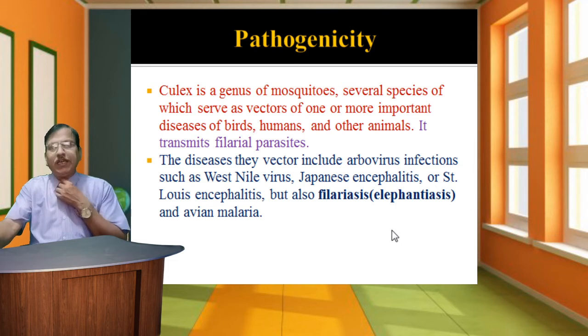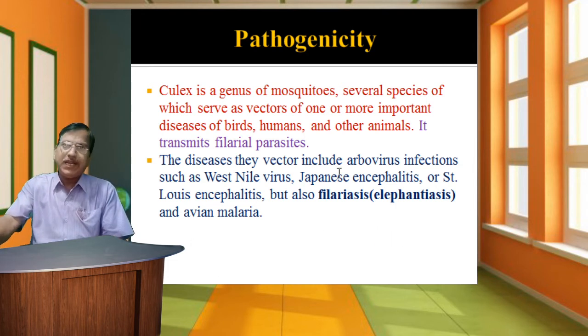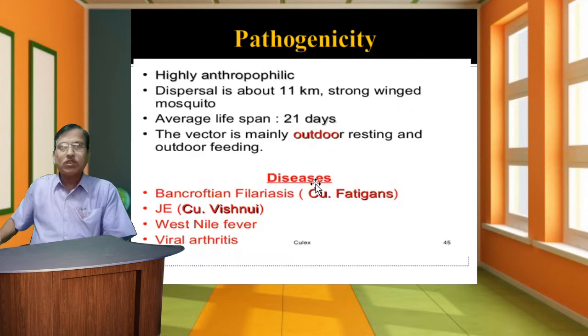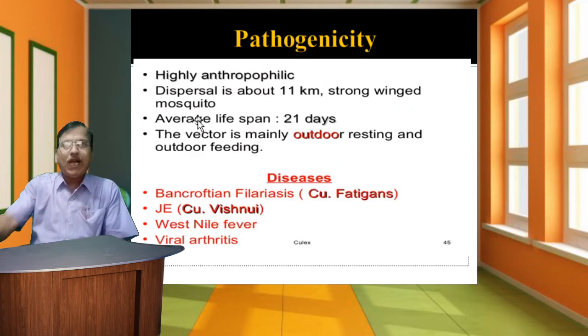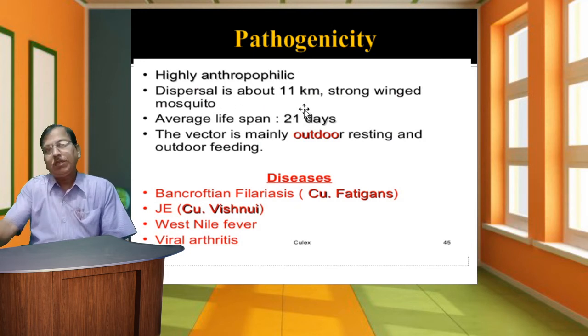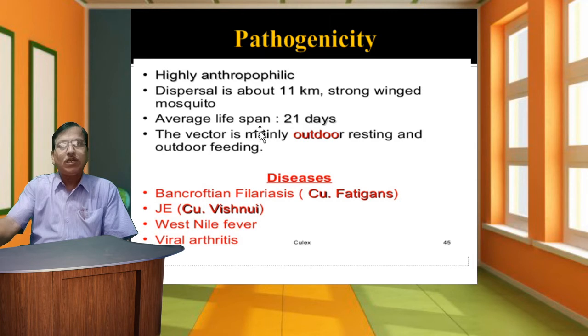It is also called elephantiasis, and avian malaria is transmitted by the Culex mosquito to the host. It is highly anthropophilic. Dispersal is about 11 km; they are strong-winged mosquitoes. The average lifespan of the Culex mosquito is 21 days. The vector is mainly outdoor resting and outdoor feeding.